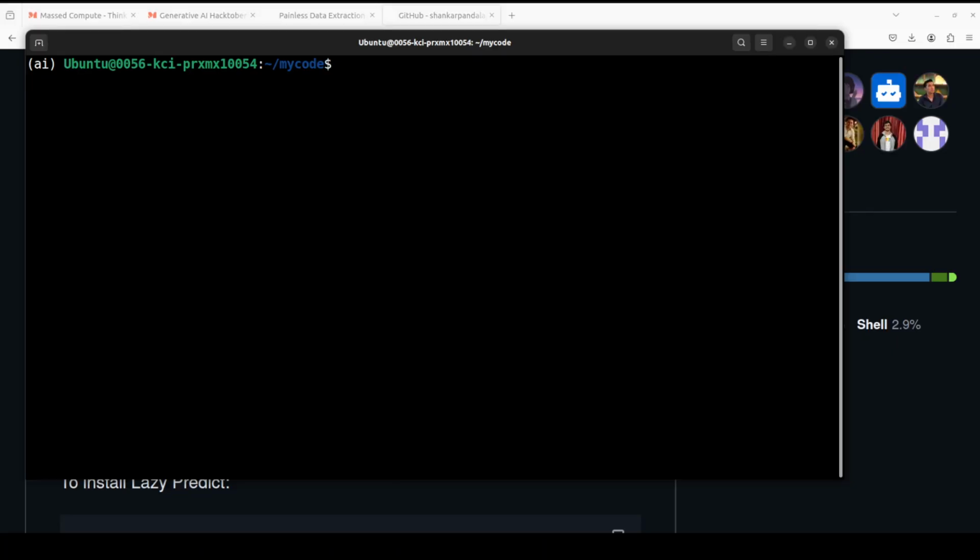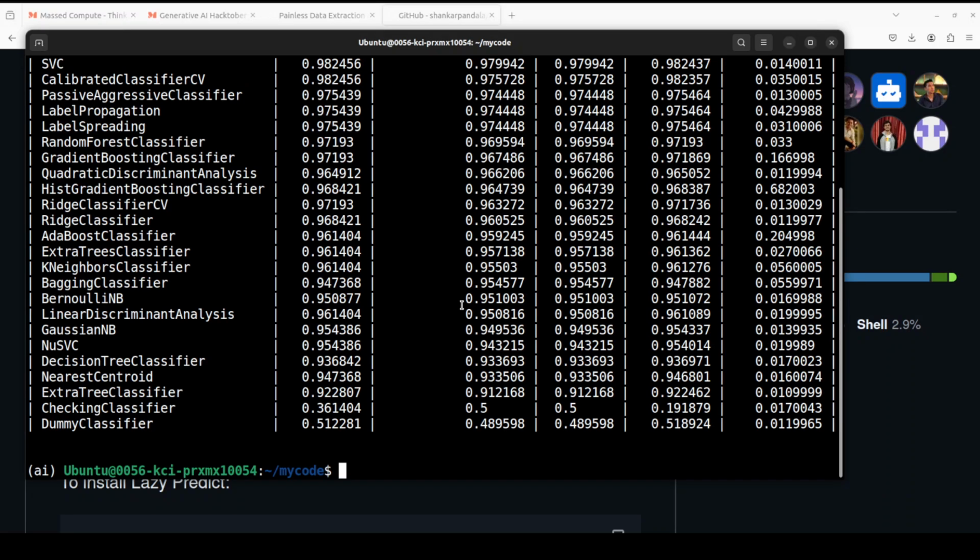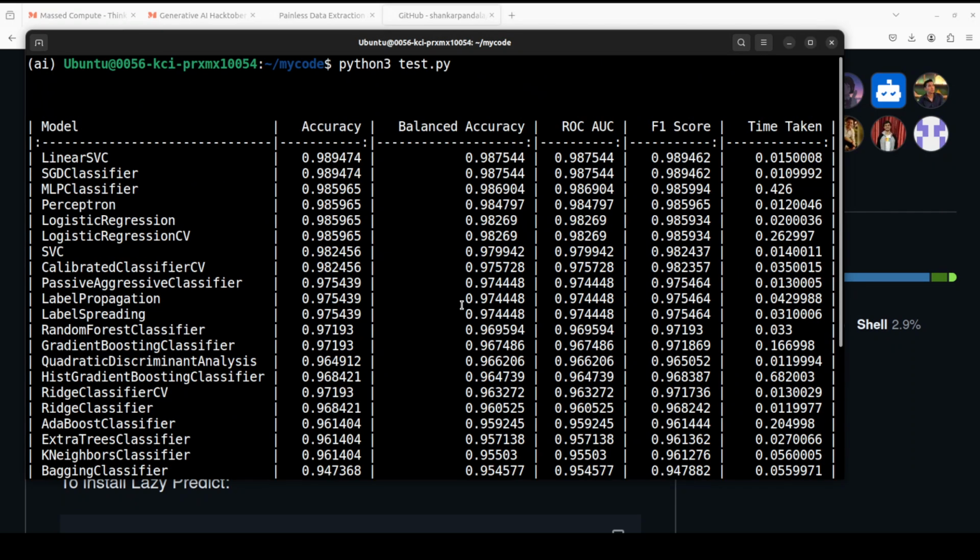So I'm just going to run it from the terminal, and of course you can run it from anywhere you like, and there you go, how quick that is. So let me go up to see what is happening.